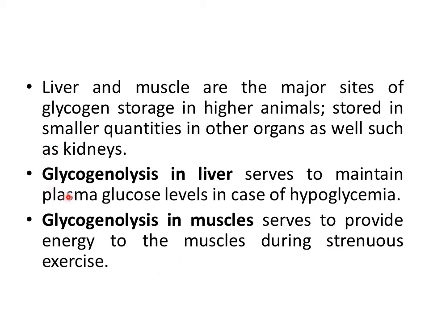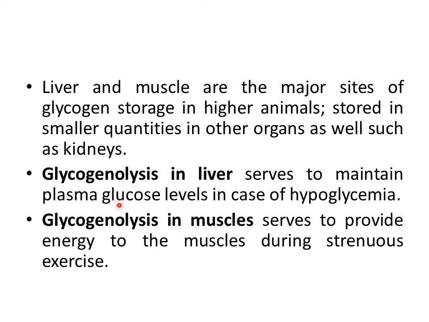So this is the significance of glycogen for us. In case of hypoglycemia, when the levels of plasma glucose are below the normal level, glycogen breakdown occurs inside the liver and glycogen is completely broken down into glucose, and this glucose then enters the bloodstream and serves to maintain the plasma glucose levels.